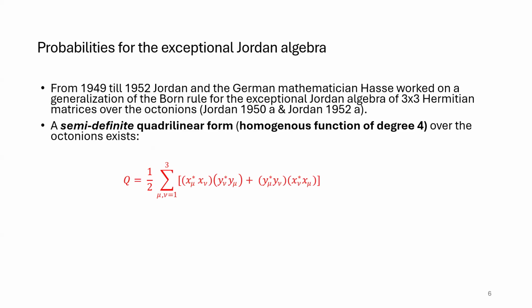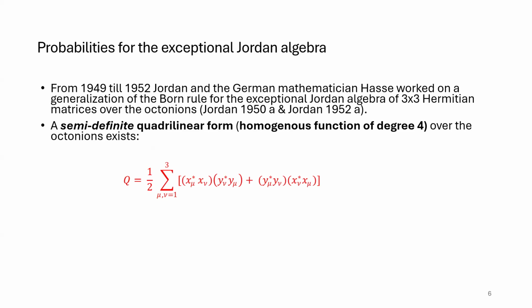So this was the form he found. What you can see here is that you multiply with 1/2, then you sum over 3 octonion valued vectors. So these are the x, y's here. And the star means that it's a conjugate element. So you multiply octonion vectors in this way as it's described here, and then you get this quadrilinear form and not a quadratic form, which is quite interesting because already in 1952, Jordan was questioning the use of quadratic forms, which you normally use in quantum theory, and he had a probability function which is quite non-linear.